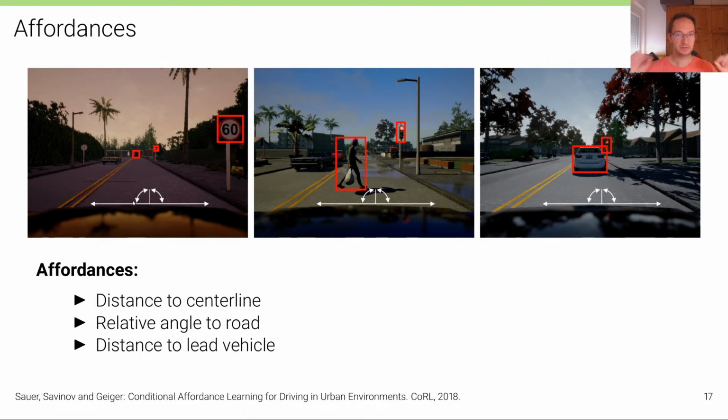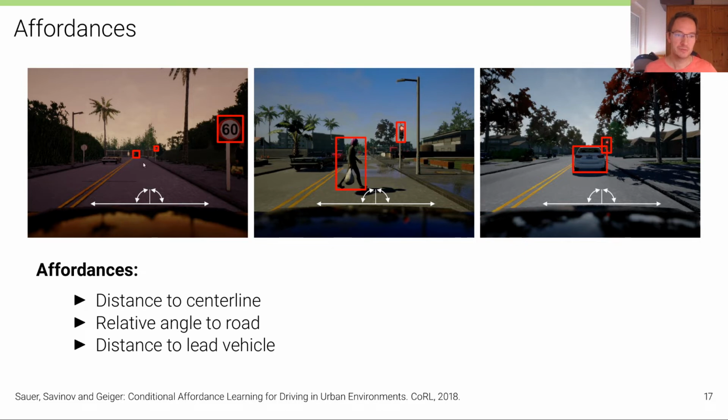And so this is the translation, the lateral translation in this direction here with respect to the center line. And you of course need also to know what is the orientation of the vehicle with respect to that center line. Are we already aligned with the center line, or do we need to steer towards the center line in order to be aligned with the center line? And we want to minimize both to 0. We want to have as little distance to the center line as possible, and we want to have the relative angle to the road to be 0 in order to be aligned with the lane.